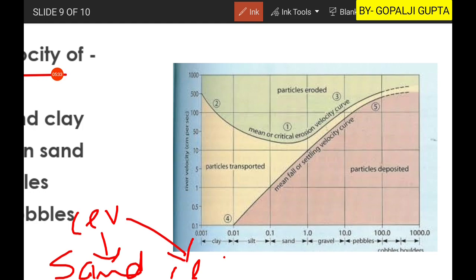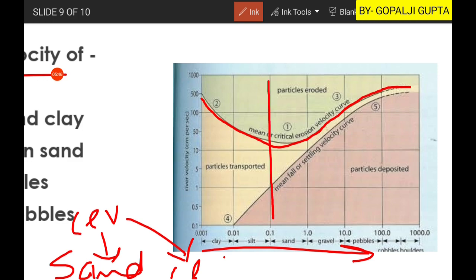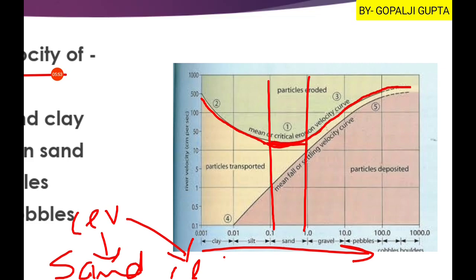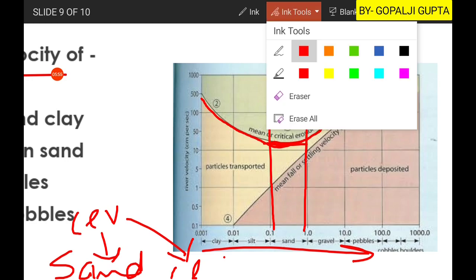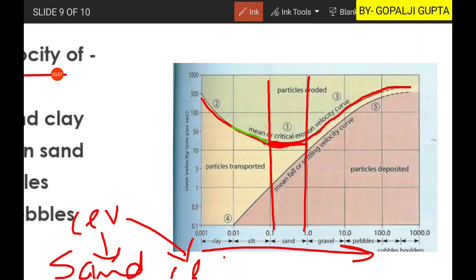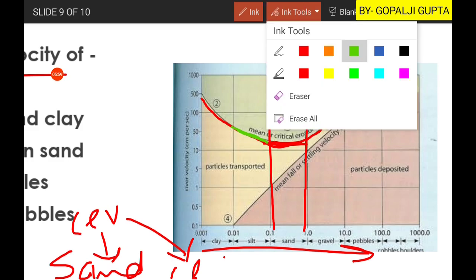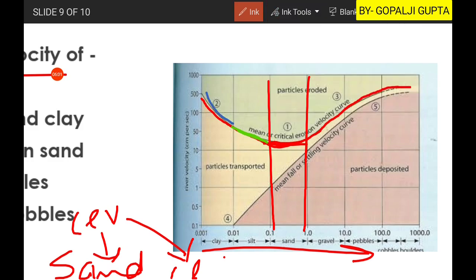In this graph you can see that the upper curve is showing the mean or critical erosional velocity curve, and here you have the particle size: sand, silt, clay. Sand has this much critical erosional velocity, but when it goes to silt, it has a little bit more. If you look at clay, it has a little bit more than that of silt.